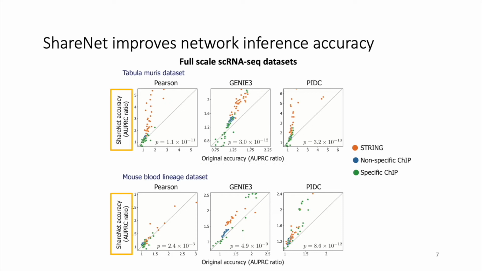We see that most of the points in both the Tabula Muris and mouse blood lineage datasets, and across the 3 different network inference methods, lie above the diagonal, meaning that the accuracy of the networks inferred with ShareNet were generally higher than the networks inferred without ShareNet. P-values from a one-sided Wilcoxon signed rank test comparing the accuracy of networks inferred with and without ShareNet also provide support for ShareNet's ability to improve the accuracy of most cell type networks.